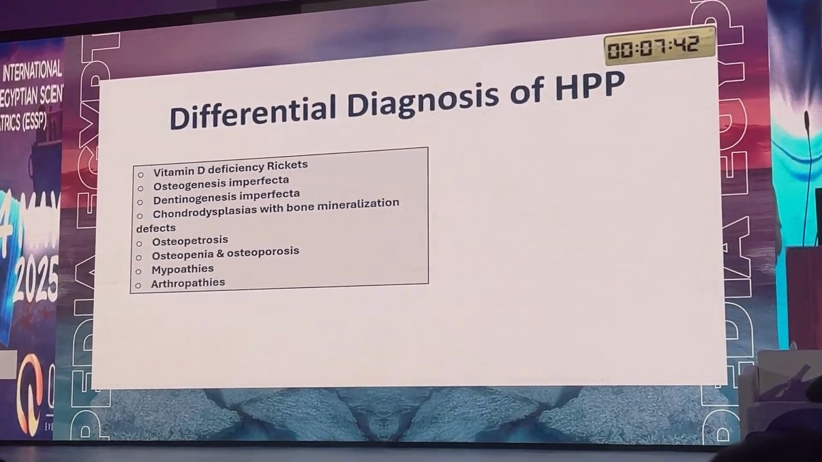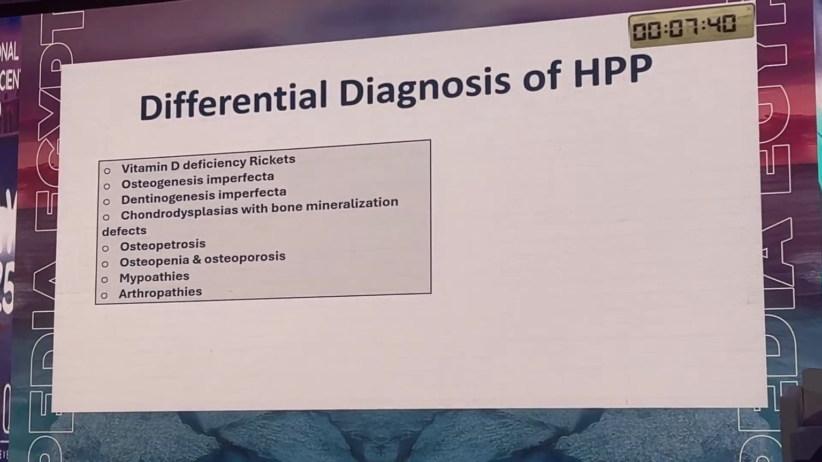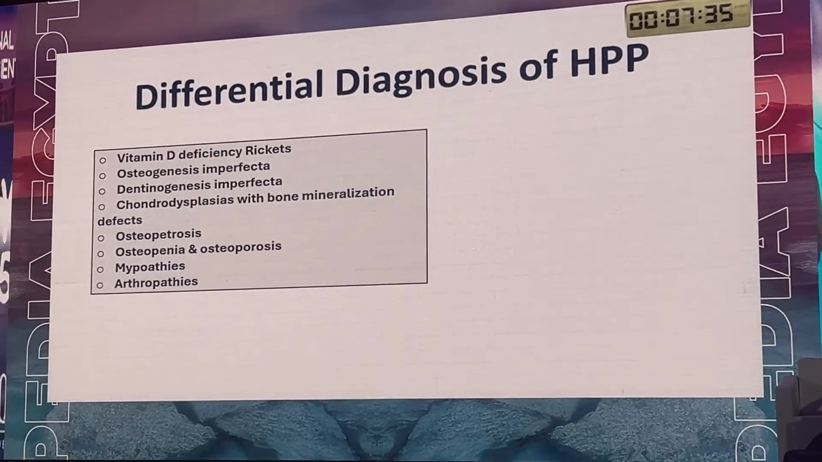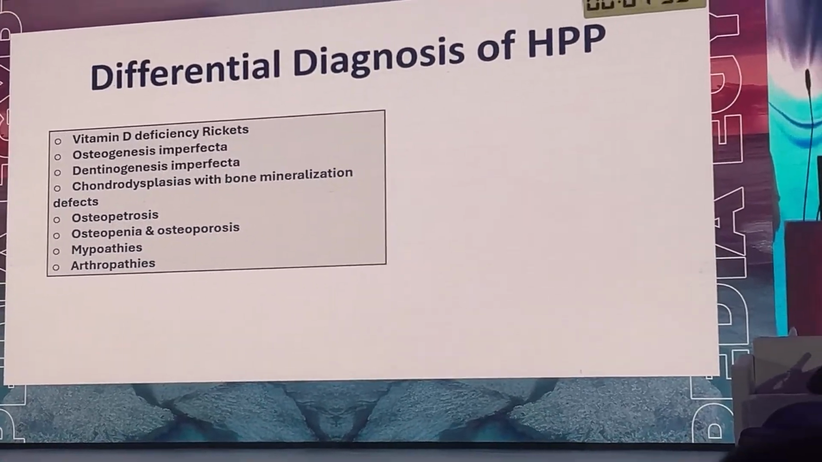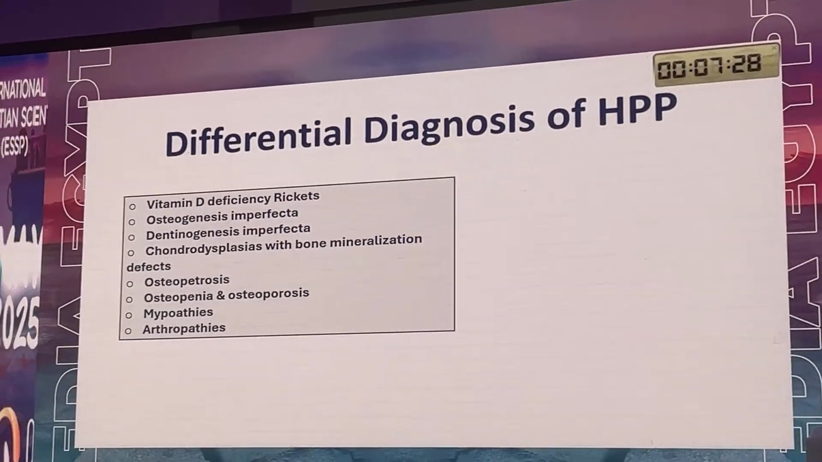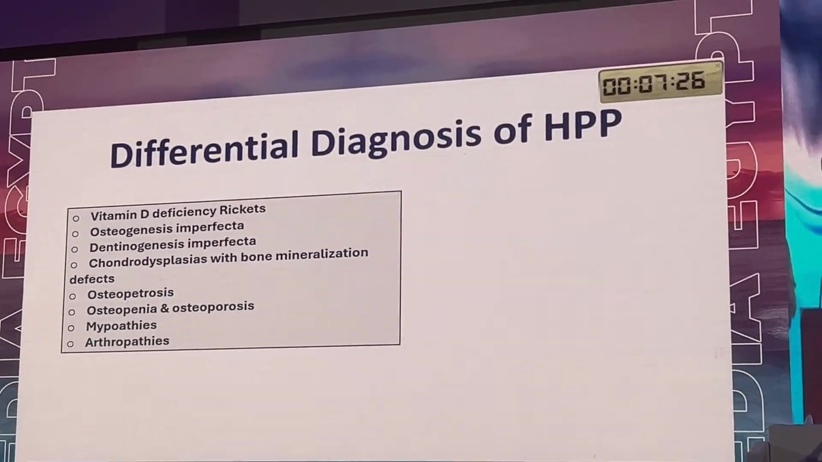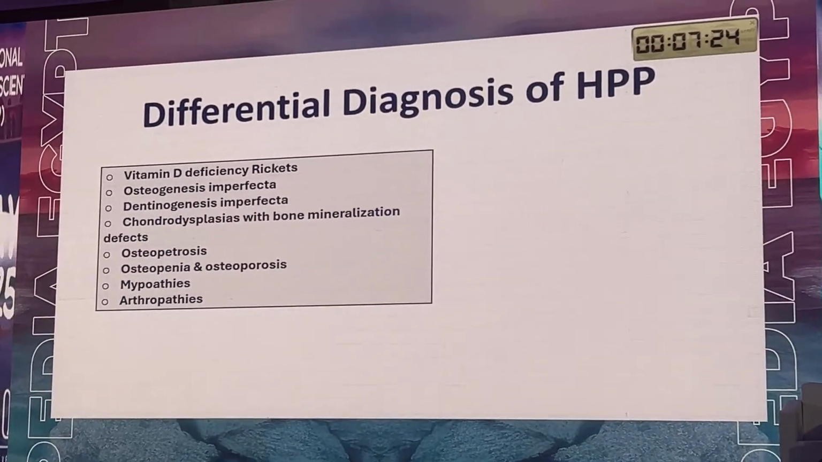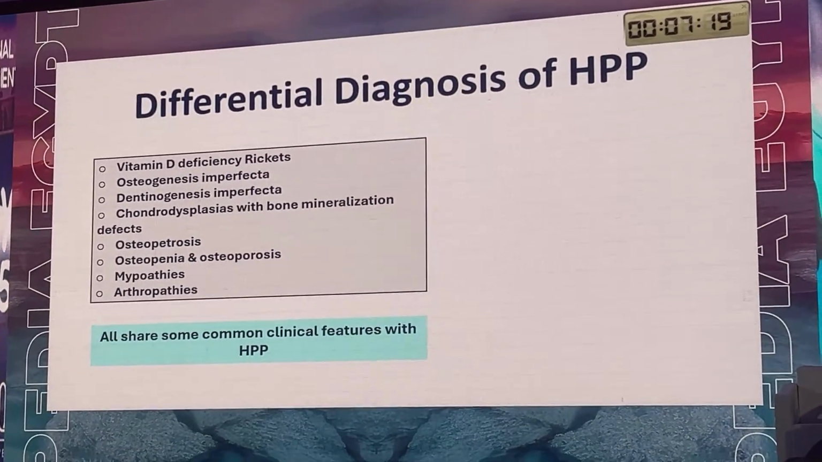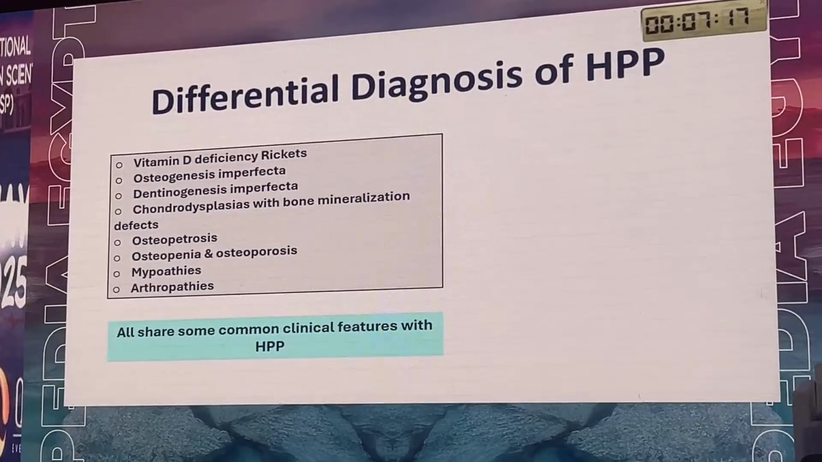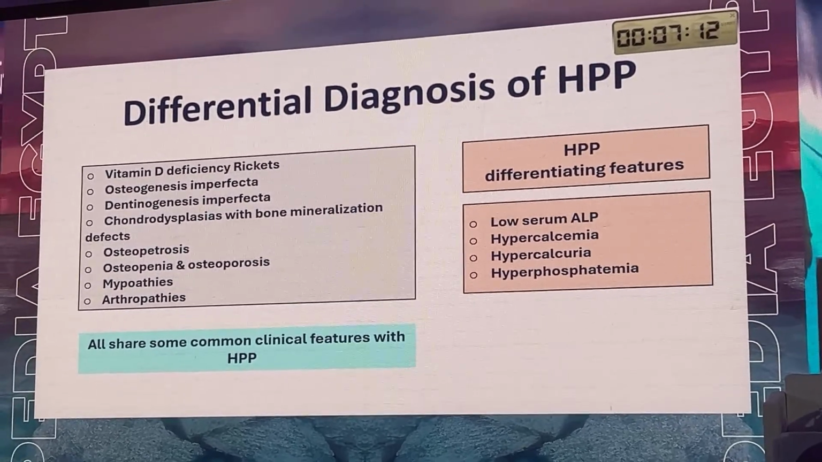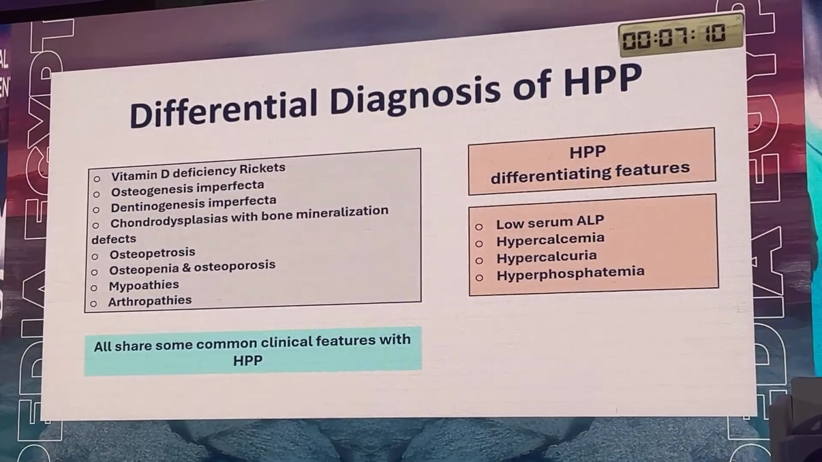And don't forget to exclude differential diagnosis of HPP, like vitamin D deficiency rickets on top of the list, osteogenesis imperfecta, dentinogenesis imperfecta, chondrodysplasia, osteopetrosis, osteopenias, myopathies, and arthropathies. Of course, these are very important to be excluded, and they share some common features of HPP. But none of them is going to have these criteria in the orange box.